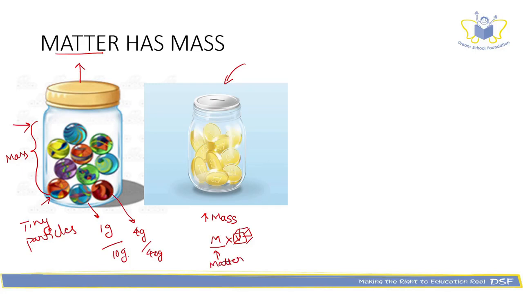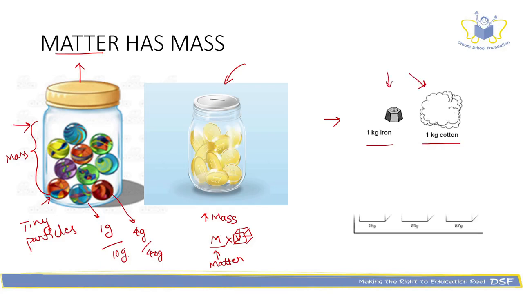Let us look at a few examples. Here you can see that there is 1 kg of iron and 1 kg of cotton. Though they both weigh the same, their volume is entirely different.